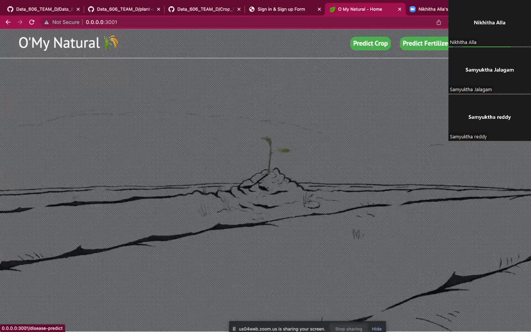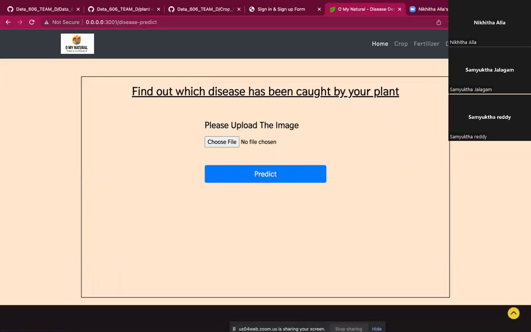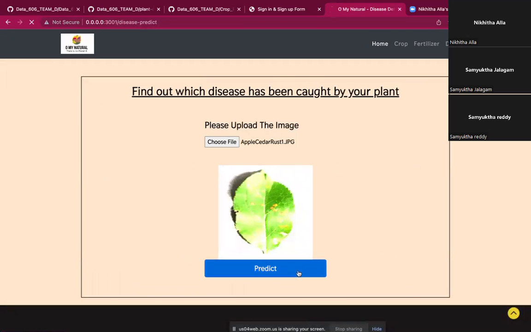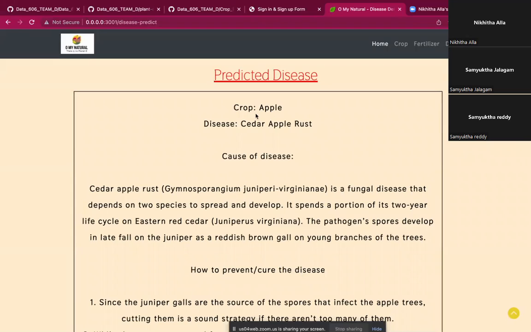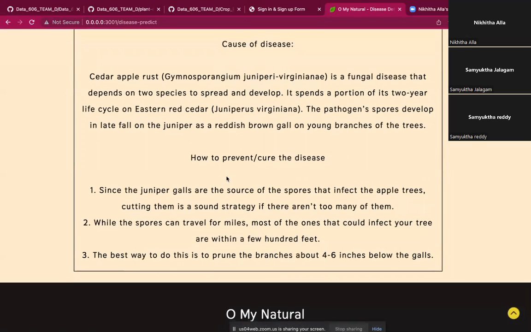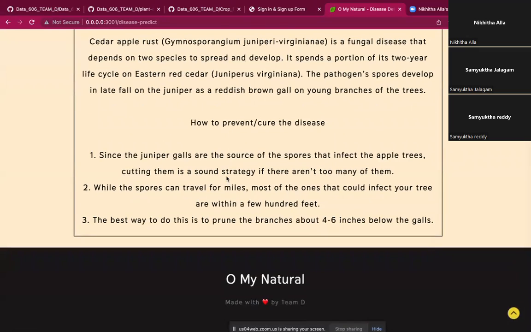Then coming to the disease prediction, the farmer can also check the disease of the crop by uploading the image here. Here, our application predicts the crop is apple and the disease found is cedar apple rust, and the cause of the disease is also mentioned, and the prevention to cure the disease is also mentioned here.